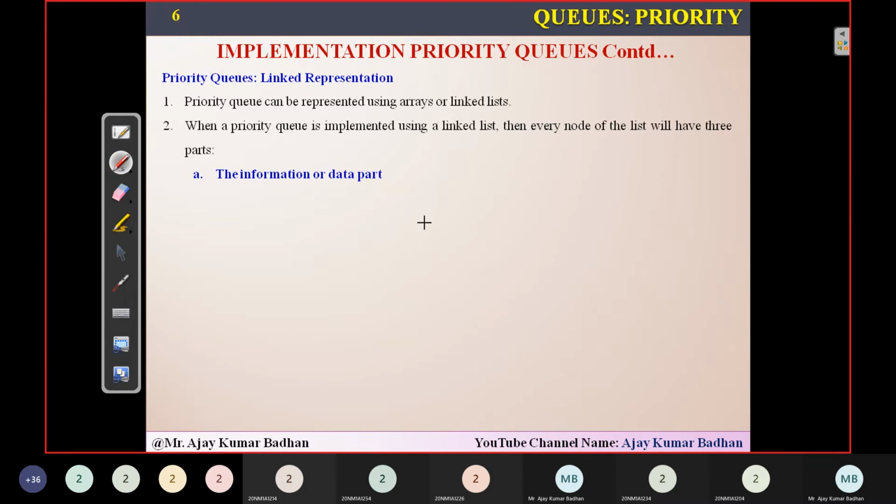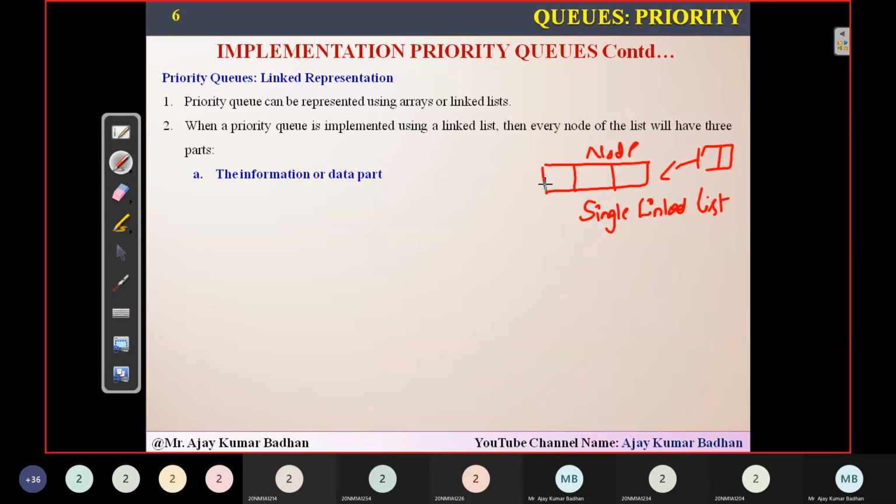Every node will have two blocks, but here in queues there will be something different. Let me explain it and then I will show you the presentation. Here we will be having three blocks. Now please don't get confused, this is not a double linked list. I am representing a single linked list only. Usually a double linked list is represented in this way, but actually here this is a node which we are representing as a single linked list. Now you may be wondering, why then are there three blocks here? Because in a single linked list a node will consist of two blocks.